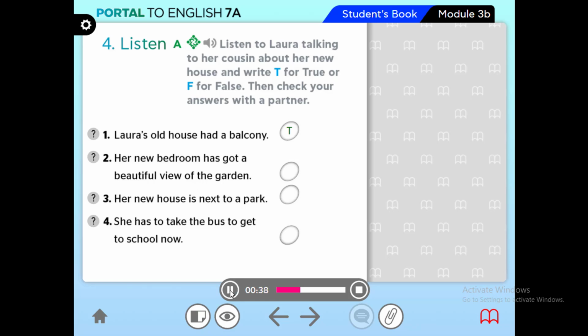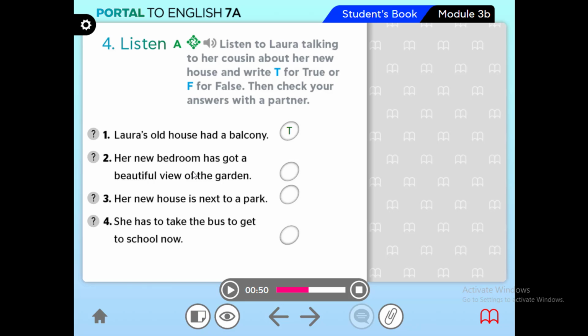Well, it's a bit smaller than my old bedroom, but I don't mind. Really? Yes, my brother Charlie got the big bedroom, but that's okay because I've got a beautiful view of the garden. And what about...